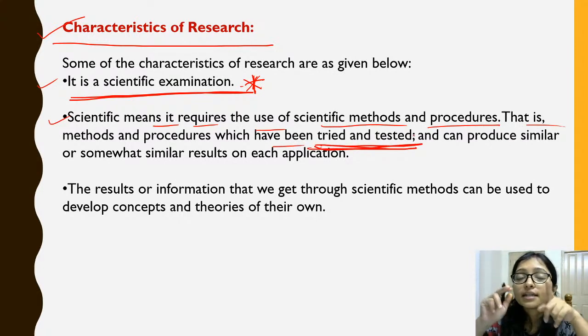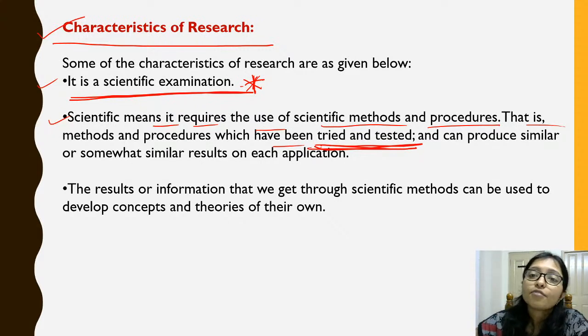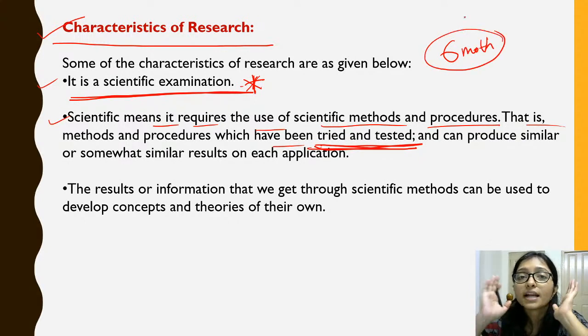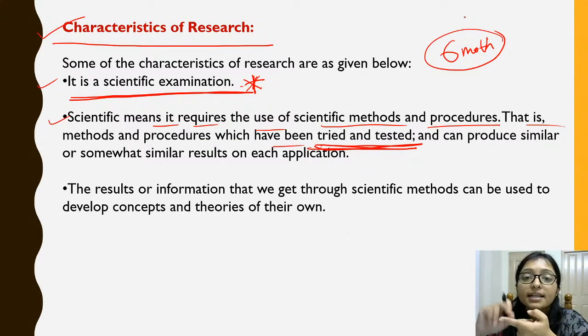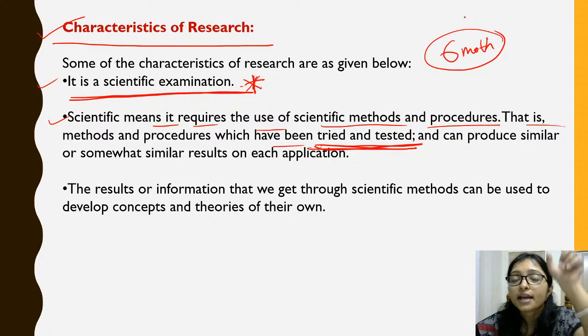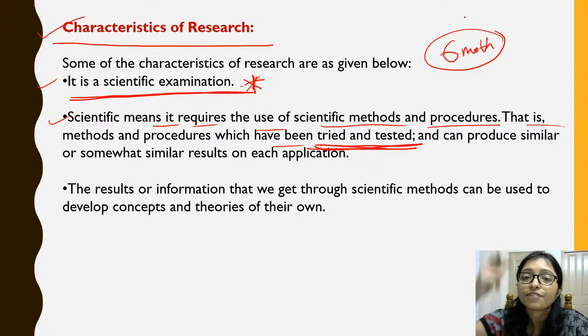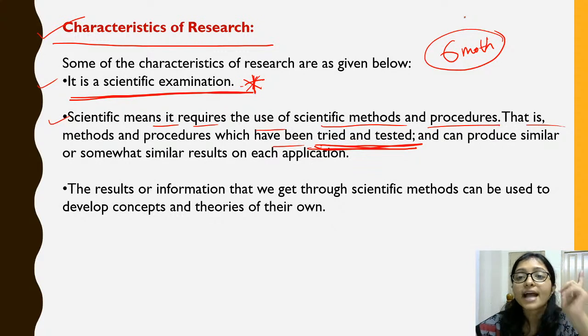So what is the method? Directly you cannot apply any method. When you go to the research field, when you start any research, for the first 6 months everywhere they will guide you on how to do research. What are the processes that are already tried and tested? It means that before your research there are some defined processes and defined steps that you have to follow. They will guide you on that process, and you have to follow it. You cannot start from anywhere. That is the tried and tested method.